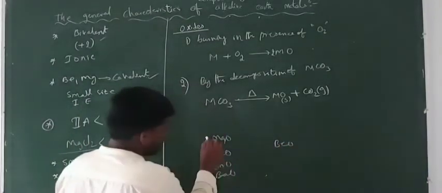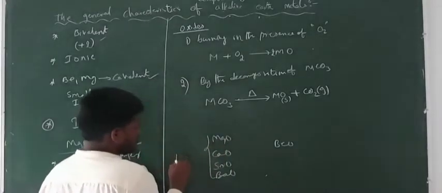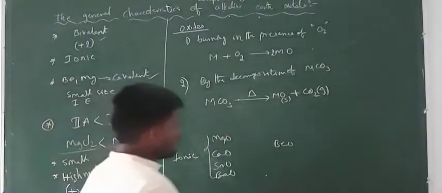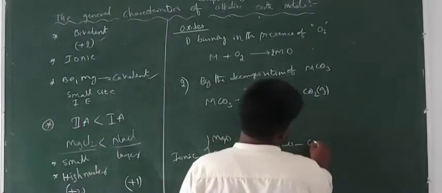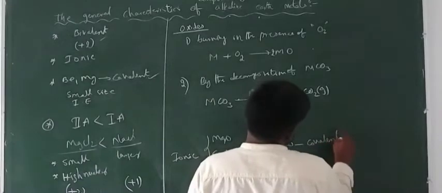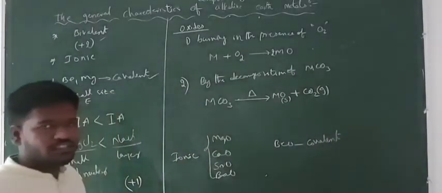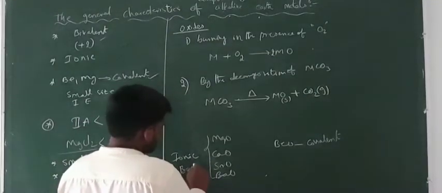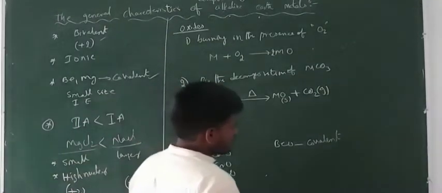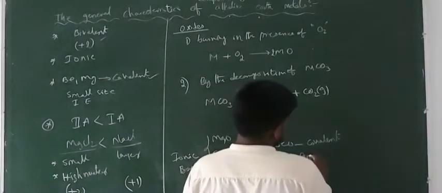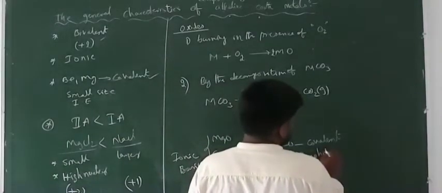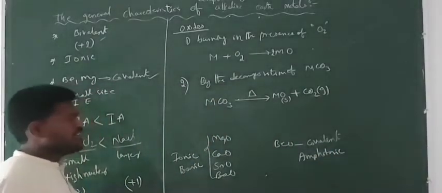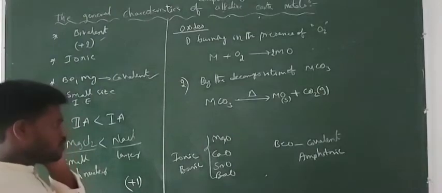Except this BeO, all the remaining are ionic in nature, but BeO is covalent in nature. Due to the ionic character, these are basic in nature. In this case, BeO is amphoteric in nature. Amphoteric means it contains both acidic nature and basic nature.